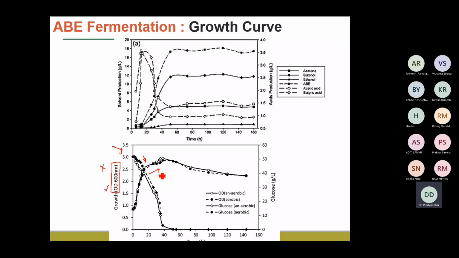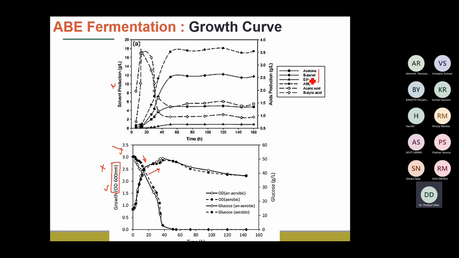So let us first understand what is happening at each and every step of this growth curve. The first graph tells you about solvent production. Whenever we talk of the solvent, we talk about these first three things, which are acetone, butanol, ethanol.